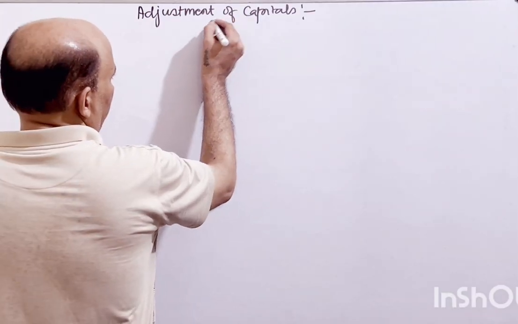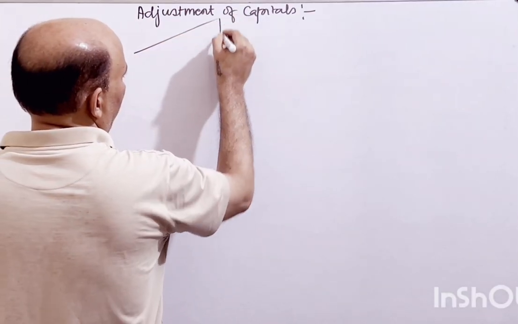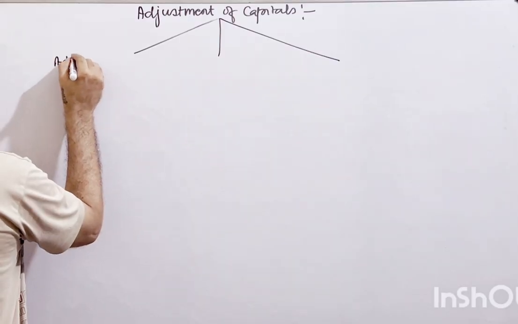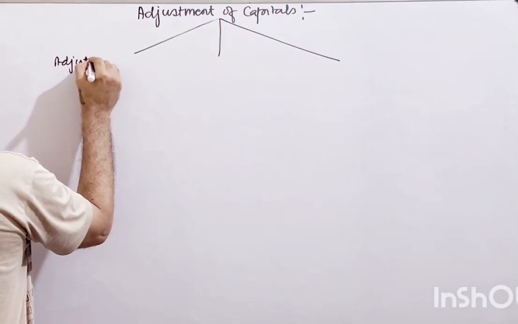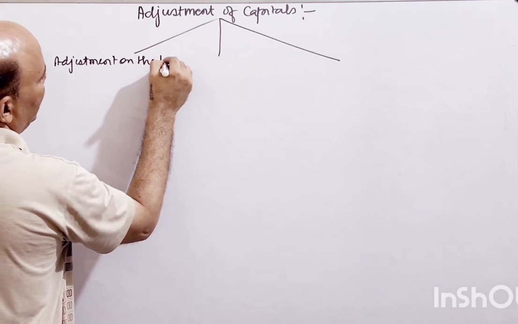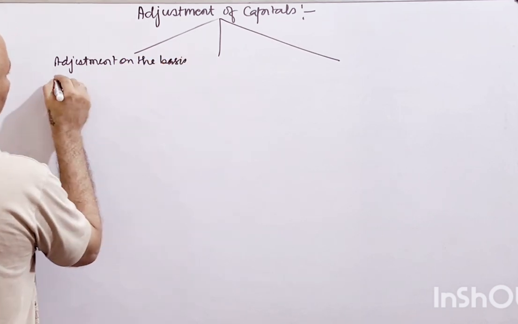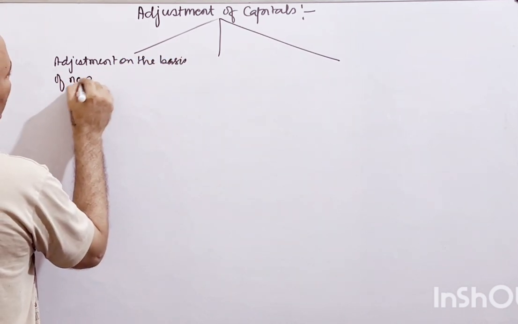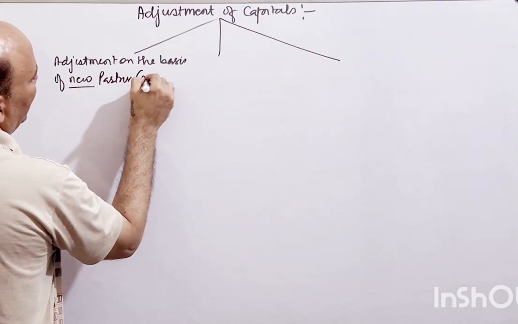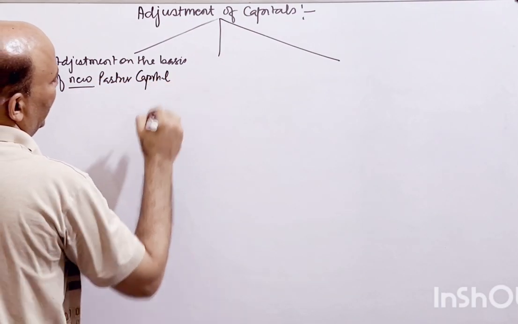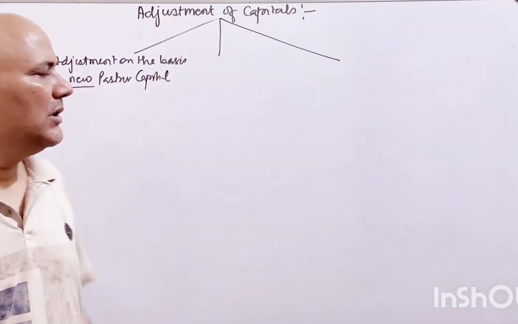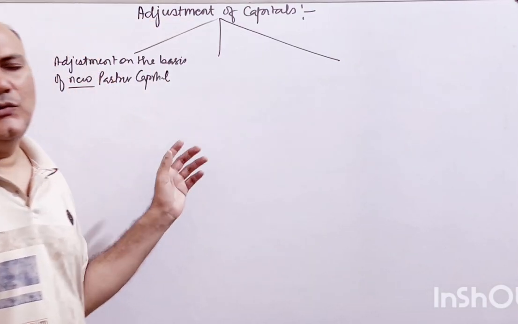The first thing, adjustment on the basis of new partner's capital, right? Whatever the new partner is bringing in capital, on the basis of that we have to adjust the